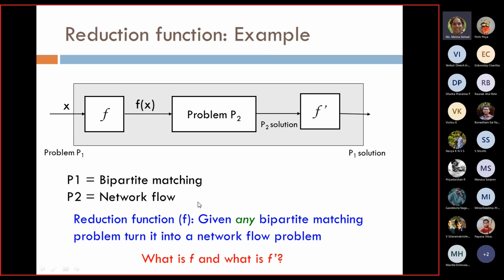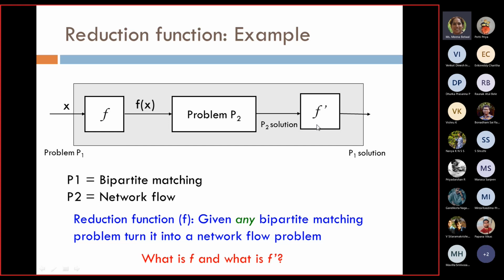You remember yesterday we did the bipartite matching problem. First, we converted it into a flow graph, and when we solved the flow graph problem, we found the maximum flow. It was coming as 3, and we also found which edge was connected to which edge, right? So from the solution of that, once we found that this edge is connected to this edge, we got the solution for my problem P1 also, right?